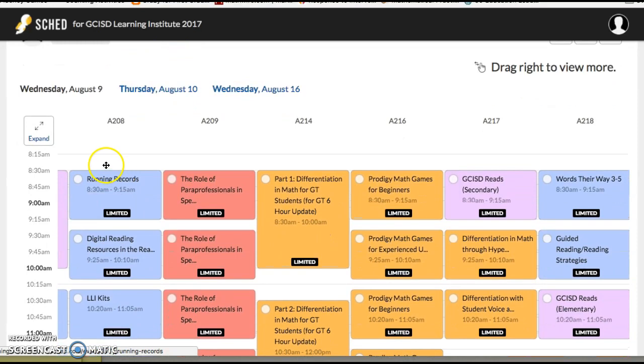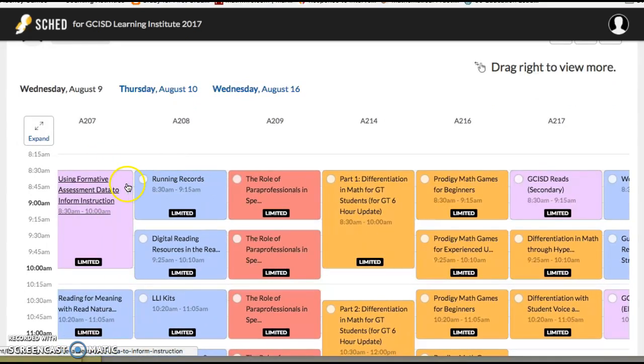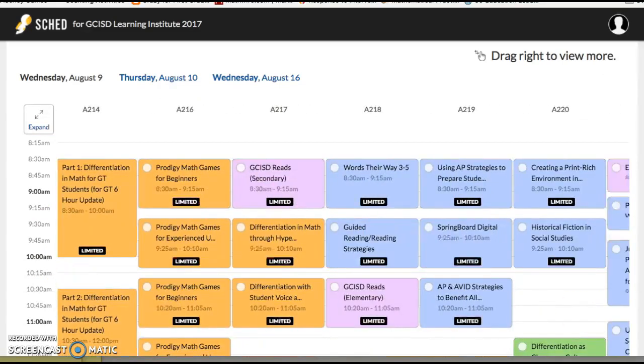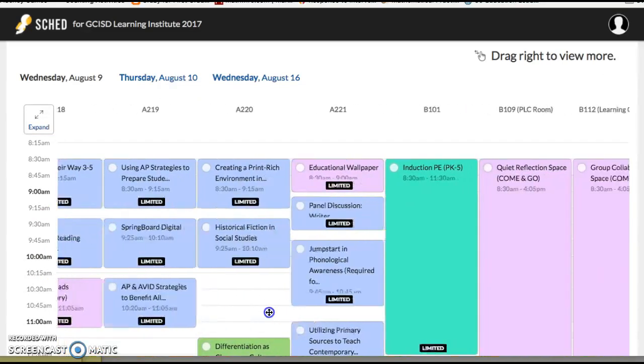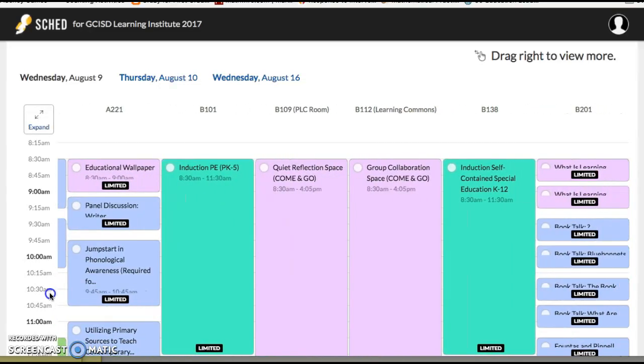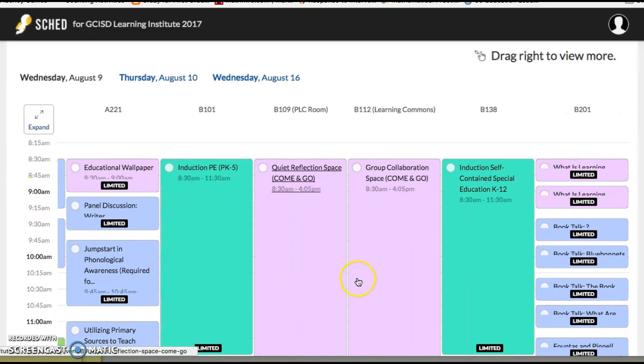But notice that in this schedule I can see, for instance, that using formative assessment data to inform instruction starts at 8:30 and ends at 10, while digital reading resources begins at 9:25 and ends at 10:10. I can also move through and see that there might be some sessions that are even shorter, like over here we've got some 30-minute sessions like educational wallpaper beginning at 8:30 and ending at 9.